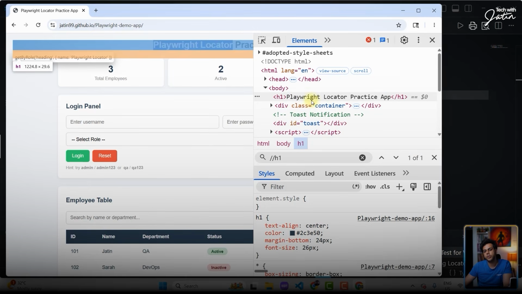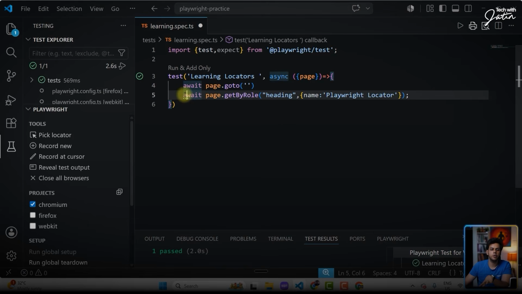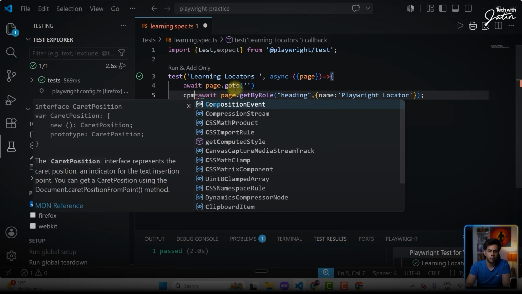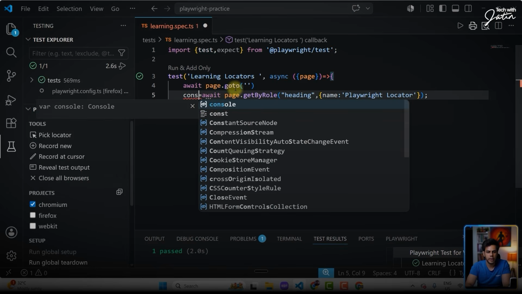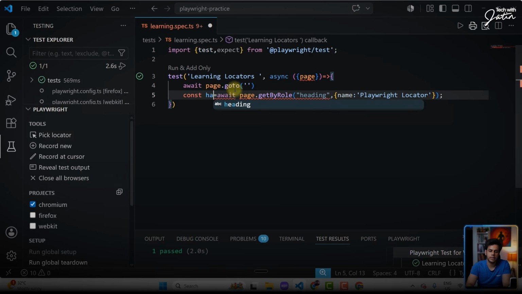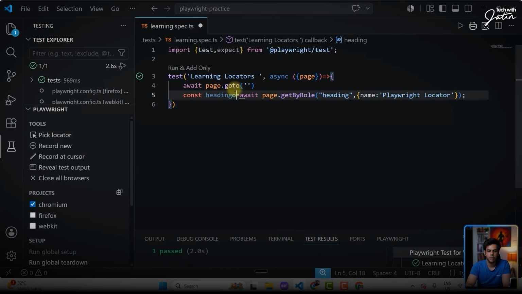The visible text over here is Playwright locator. But if you notice, I'm only giving a partial text. Playwright locator practice app, I have not given all of it, but it will still be able to locate it. Now, this whole thing is technically a locator, which I'm going to store inside a variable. I'm going to call this headingLocator.